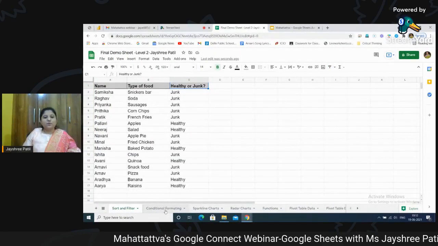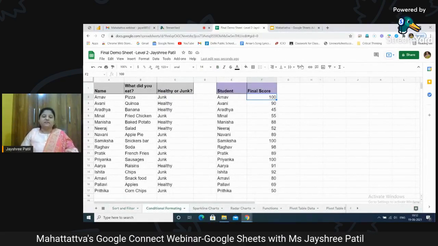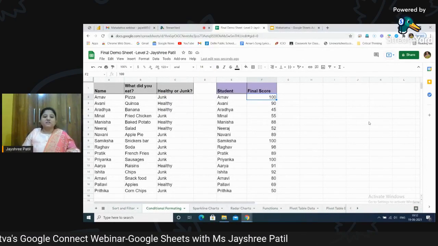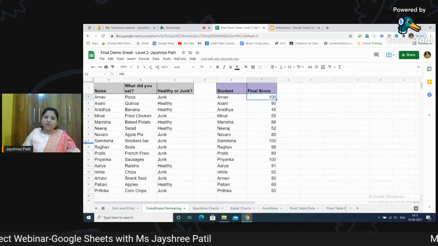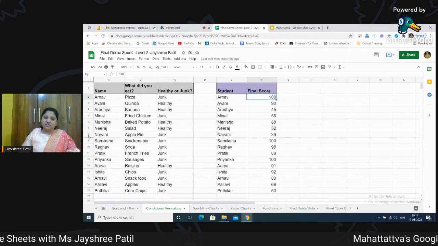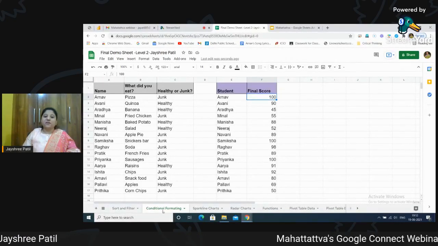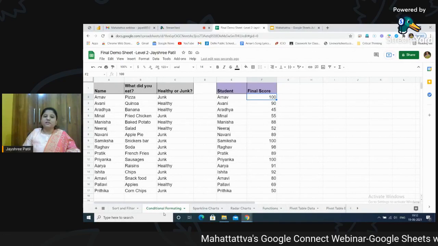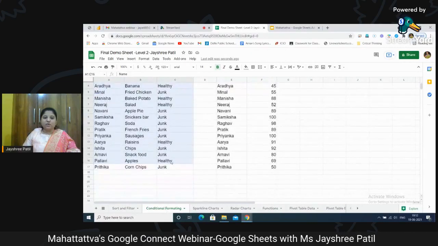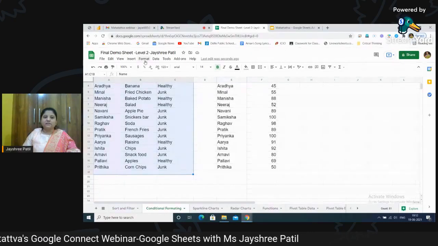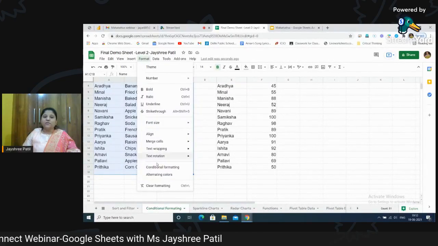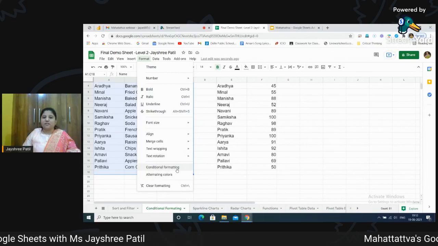Now let's move towards the conditional formatting. Now what do you mean by conditional formatting? We are formatting data, we are rearranging data, but we are putting some conditions there. So it is nothing but conditional formatting. Now how to do that? Just select the data where you want to apply conditional formatting. Go to format and you will find an option called conditional formatting.